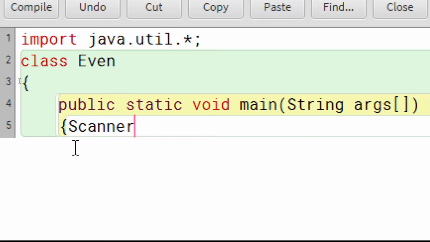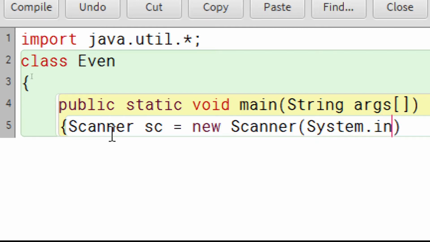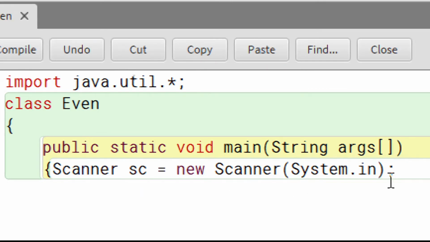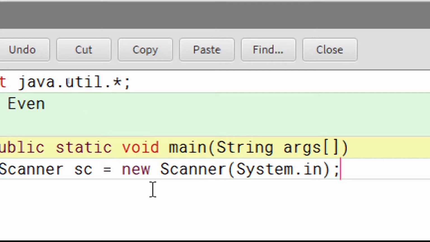Okay, so as I told, we are letting the user input a statement. So Scanner sc = new Scanner(System.in); Okay, and then the semicolon. So as I told, we want the user to enter something. So this statement tells the compiler or tells the computer that the user will enter something and we need to store that. Okay, so now that was easy.